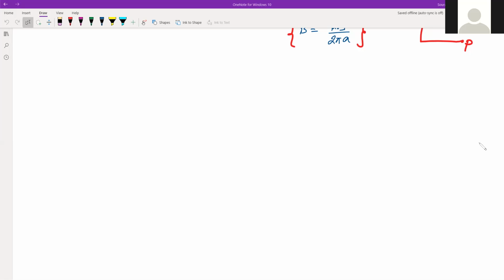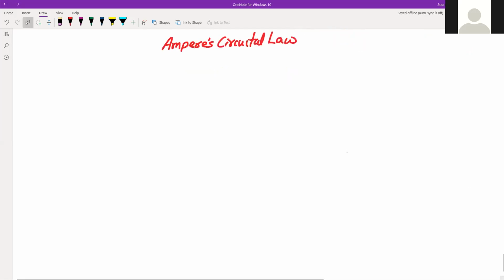Now let's move to the next topic. Our next topic is Ampere's circuital law. So this is our next topic, and we'll discuss what exactly this is. And again, just like we have seen application of Biot-Savart's law, we'll also see application of Ampere's circuital law. So what exactly is this?